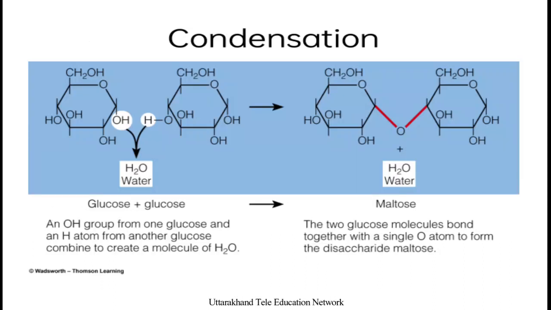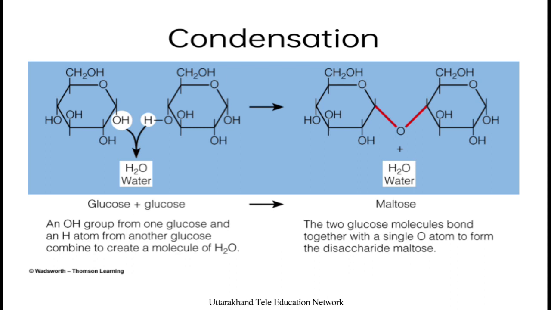How does the joining take place? The process of joining two sugar molecules is known as condensation, by the removal of H2O and formation of an alpha 1,4 glycosidic bond.